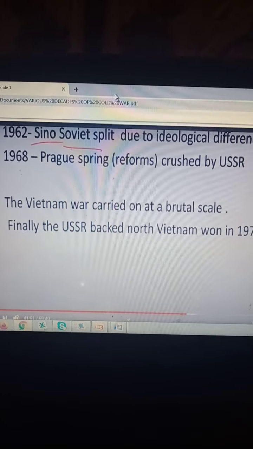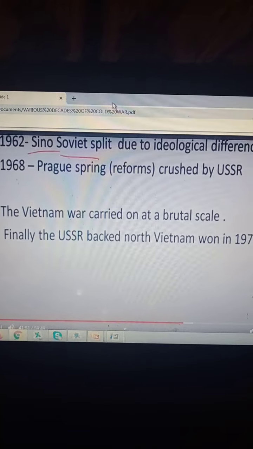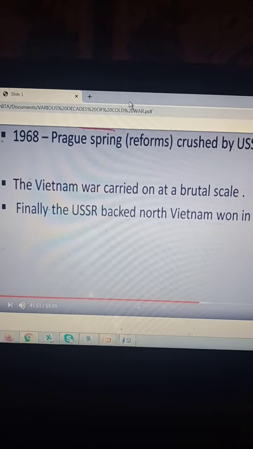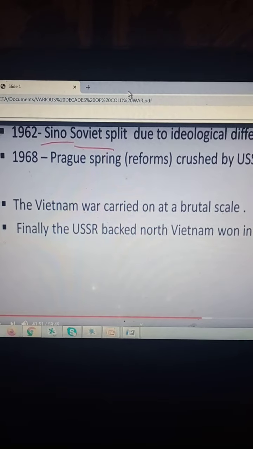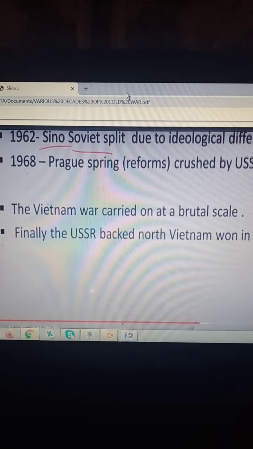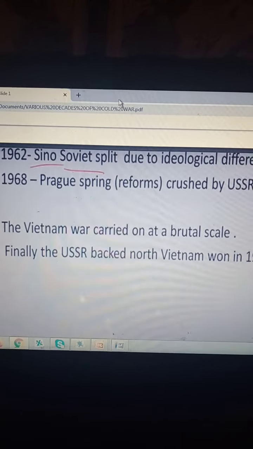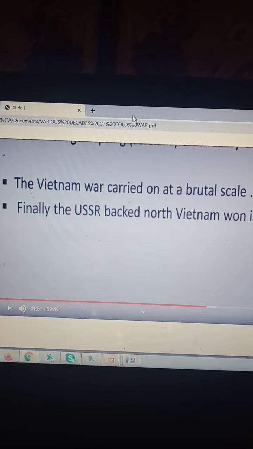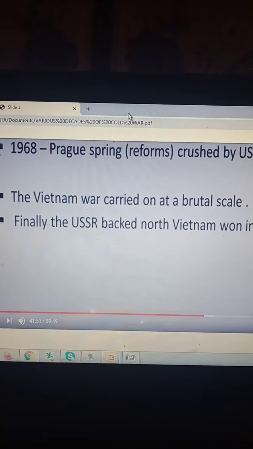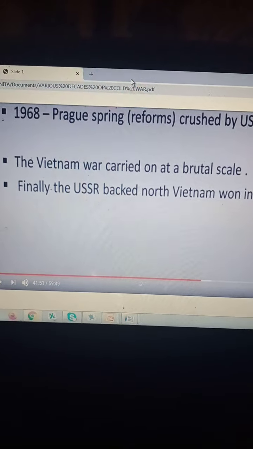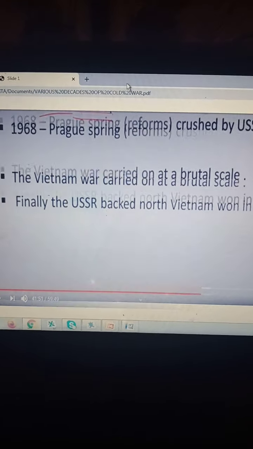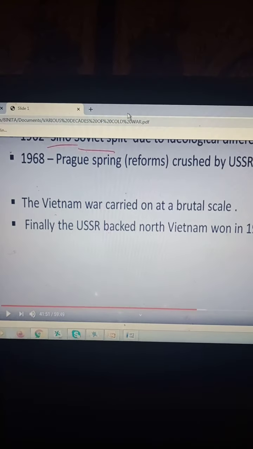South Vietnam was backed by the USA, the democratic form of government, and the USSR backed North Vietnam, the communist form of government. Finally, North Vietnam won in 1975. The USA was defeated for the first time, although it was not directly involved in the war, and we can see the failure of the USA.